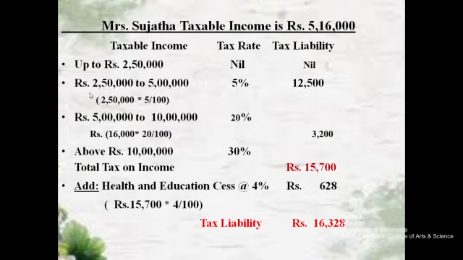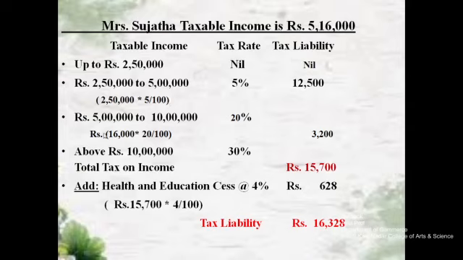Then her total income is 2,50,000 to 5,00,000. Obviously her total income is above 5,00,000, it is 5,16,000, so it comes under the 2,50,000 to 5,00,000 slab. The difference between 2,50,000 and 5,00,000 is 2,50,000, so a 5% tax rate is applicable. 2,50,000 into 5% is equal to 12,500. This is the tax liability for that 2,50,000.